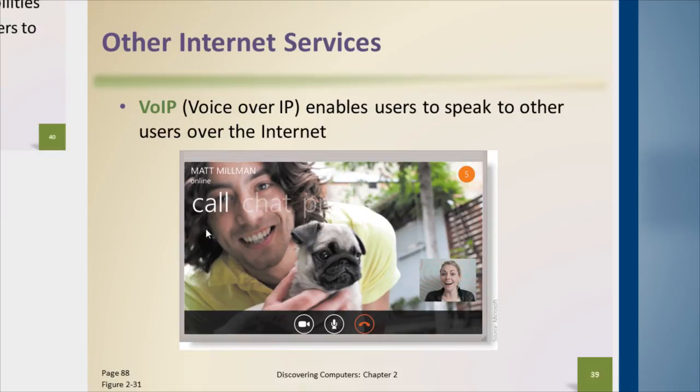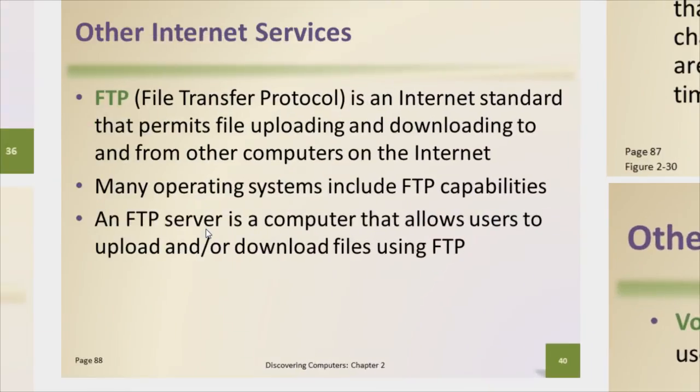We also have video over IP and voice over IP that we can use across the internet. These are great ways to keep in touch with people. I have virtual office hours that I hold through Google Hangouts. So this is a good way to put a face with somebody, a face with their voice, or hear their voice across the internet. Usually it's free, or oftentimes a very cheap price. And that's another use of the internet that does not involve the World Wide Web.